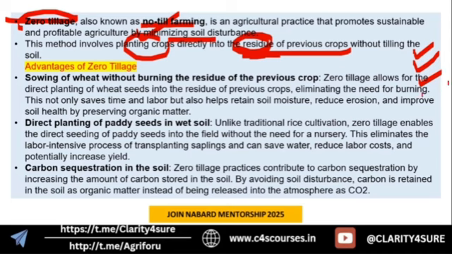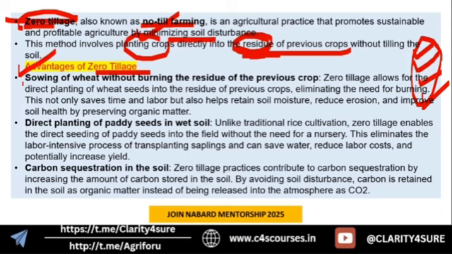Also the cost of cultivation: these tillage operations require lots of tractor running in your field, and the fuel is also costly, we know that, so that cost will be again reduced. Okay, so these are all the points. Environmentally and economically, zero tillage has so many benefits. So, advantages of zero tillage are what?